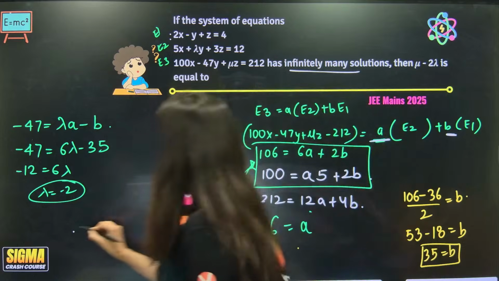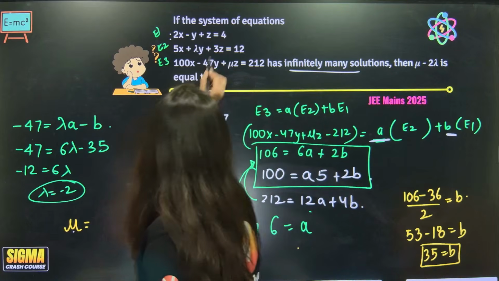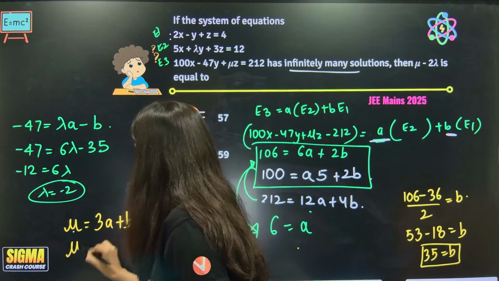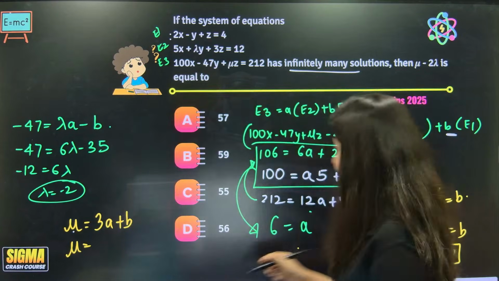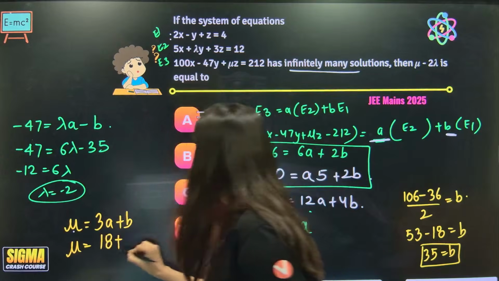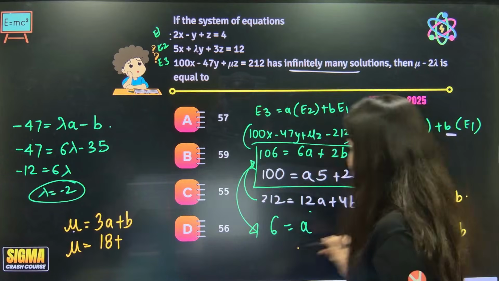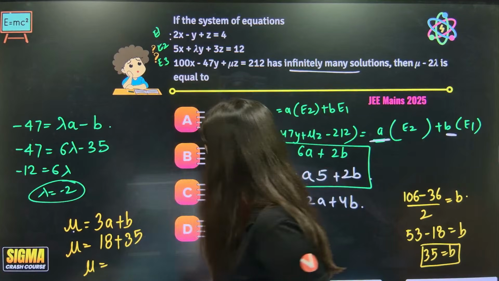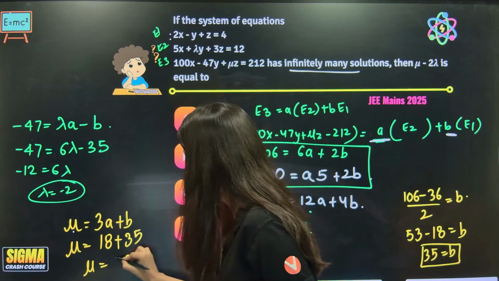Similarly, now mu. Mu will be equal to 3A plus B. A is 6, 6 3s are 18, plus B. B is 35. So it is 53.